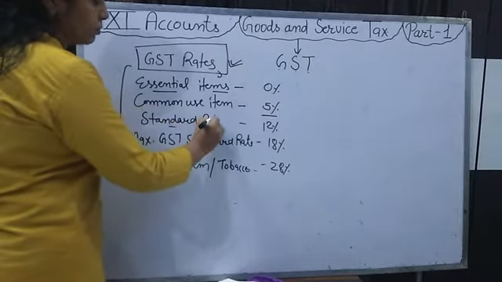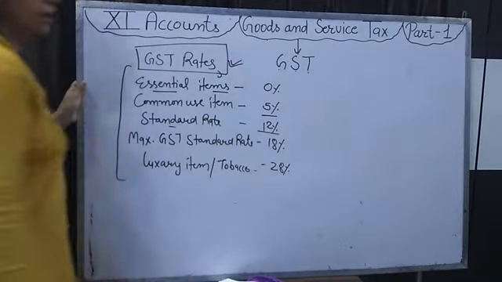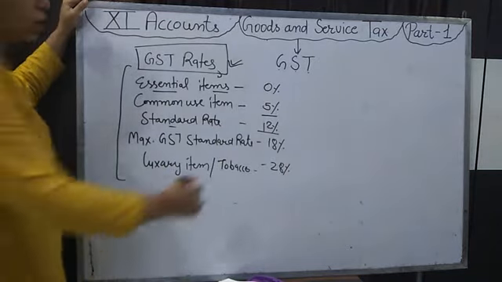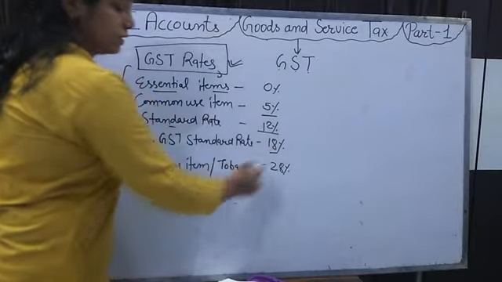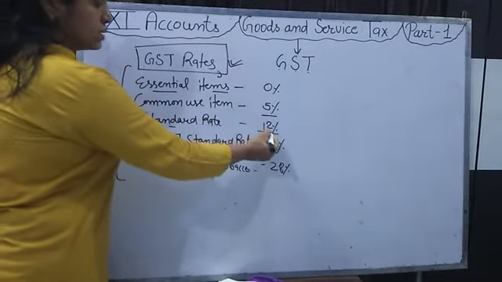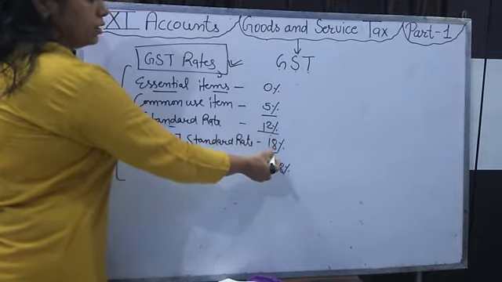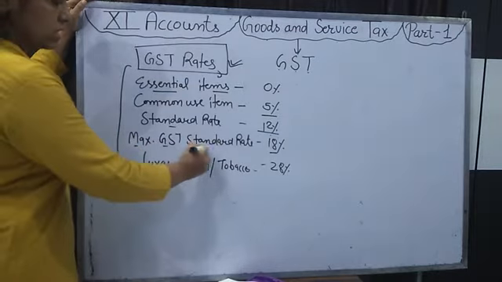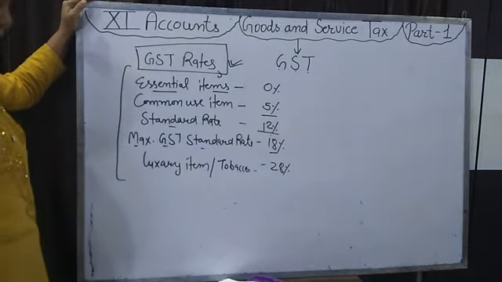The standard rate of GST on most goods is 12%, but it cannot exceed 18%. For some businesses it can be 13, 14, 15%, but the maximum standard rate is 18%.